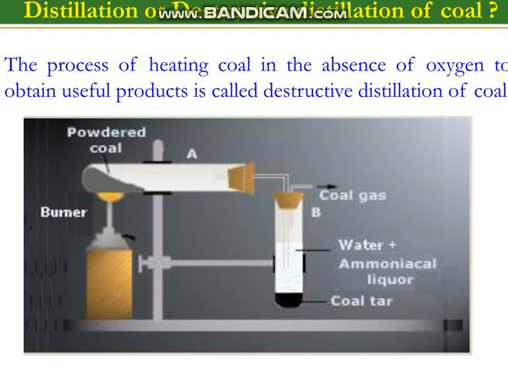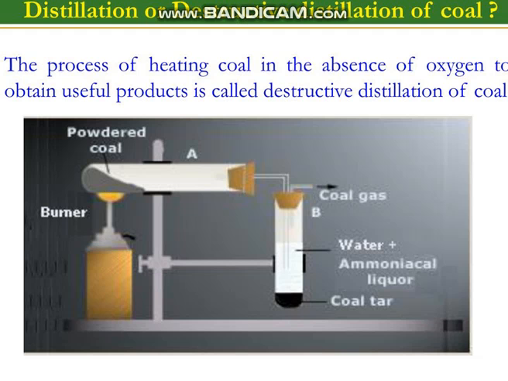Okay, this is the process by which we can obtain various useful products from coal. So, what is the process? You have already discussed the distillation process. In this process, we heat the liquid so that the liquid is converted into vapors. Now these vapors get collected and condensed, and finally we get pure liquid. This process is called distillation. Okay, so distillation is, we can say, the combination of boiling and condensation.